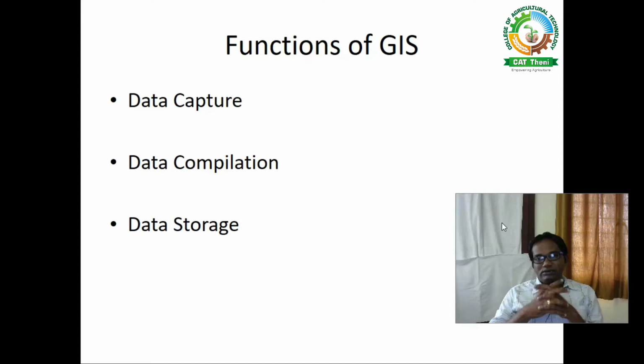So we can collect so many data and manipulate the data very easily in the GIS. And GIS integrates a wide variety of resources. From each and every point we can collect the resources, and those resources are integrated accordingly in the GIS.